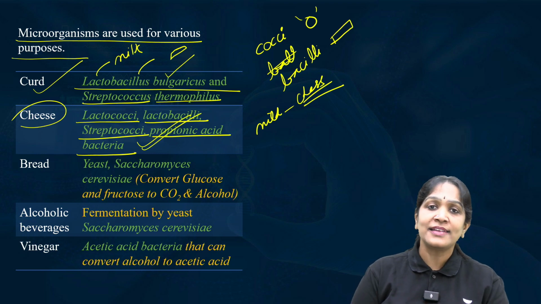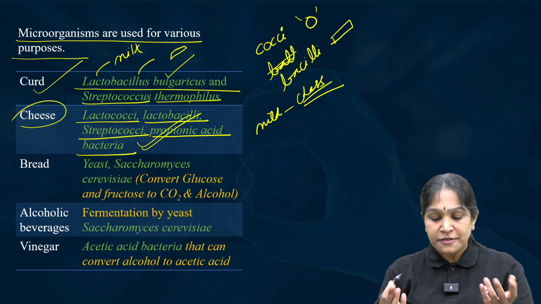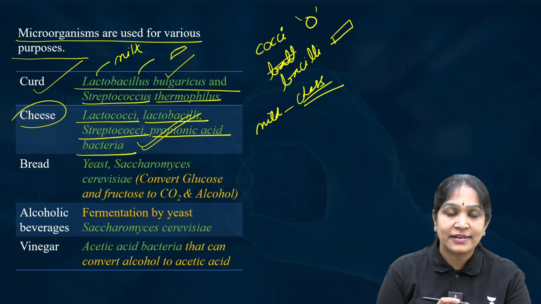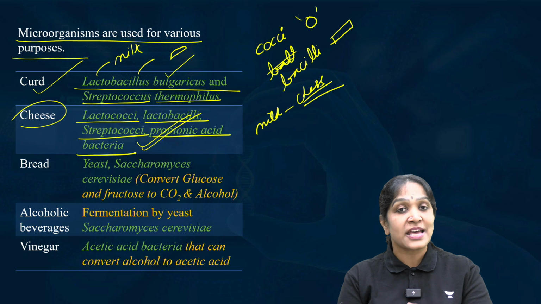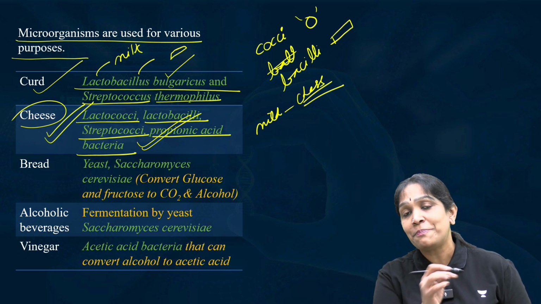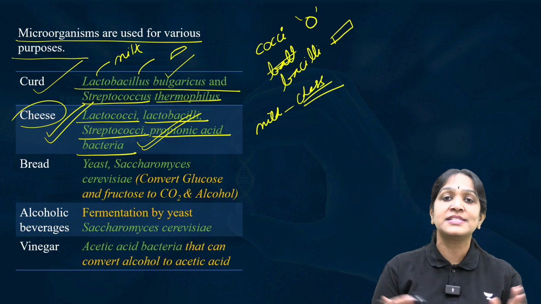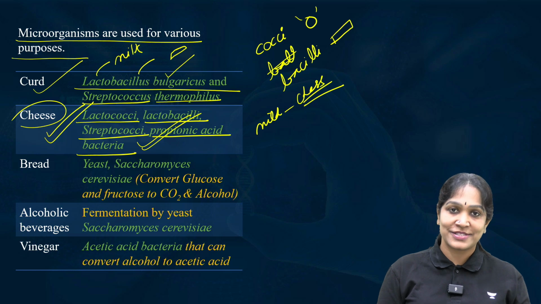Actually, they were accidentally produced. Like in some laboratory, a scientist forgot and left the milk like that. After some 1 week, 10 days, when he went back, he was surprised to find cheese, and he found the flavor to be pleasant, and the cheese found its commercial application today. And today we have varieties of cheese across the world.